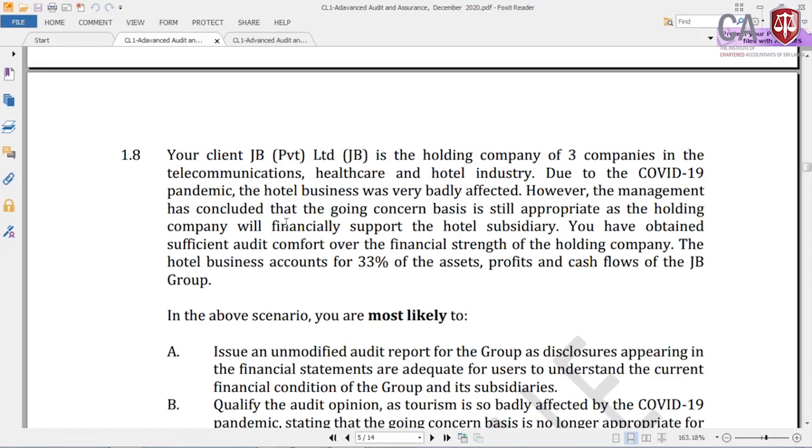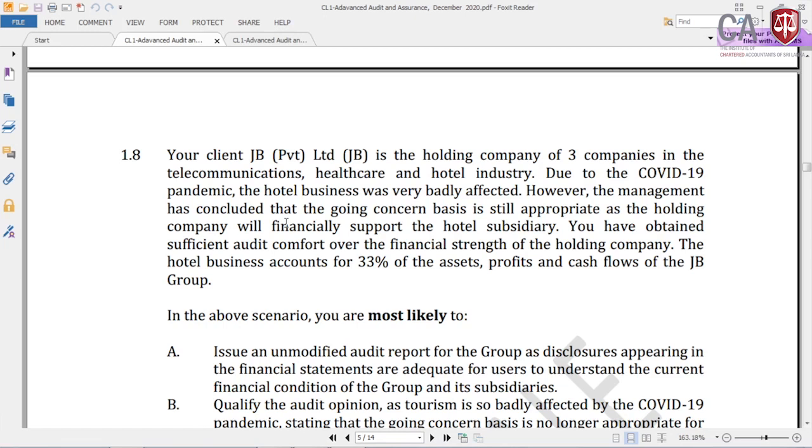Of course, when there is a group company, always the parent company will support the group subsidiary companies. In such circumstances, the financial support is there. That is a mitigating factor in evaluating the going concern assumption, right. So is the going concern assumption inappropriate?